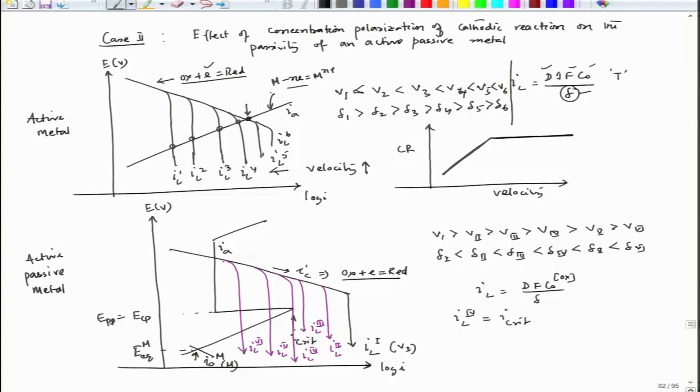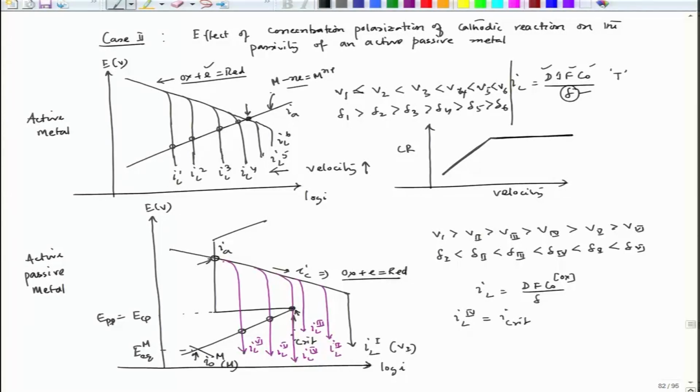as we are increasing the concentration to V1. If it is a freshly prepared surface with no oxide layer on the metal surface, then, as we have discussed in case study 1, where the concentration of oxidant is increasing, the mixed potential point or the corrosion rate will be in these locations. Now, once we cross from velocity 4 to velocity 3, that means the velocity is increased from 4 to 3, immediately the corrosion point will reach here.